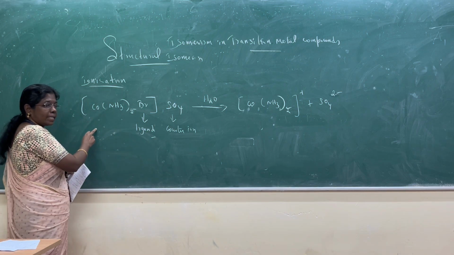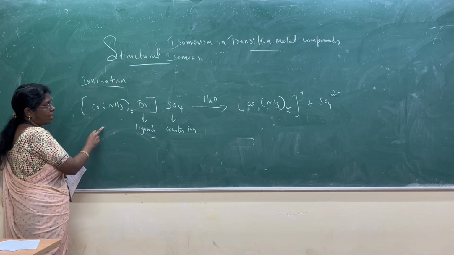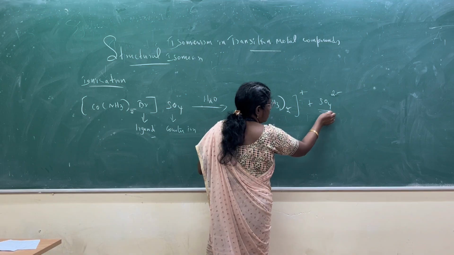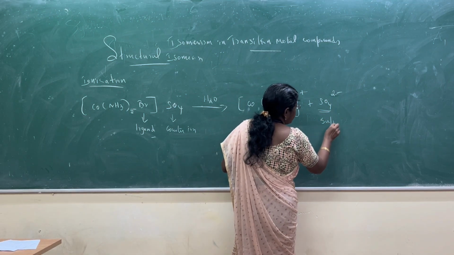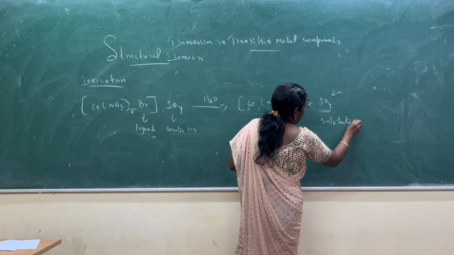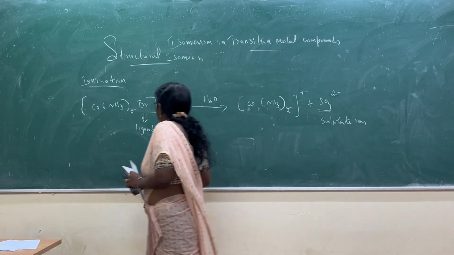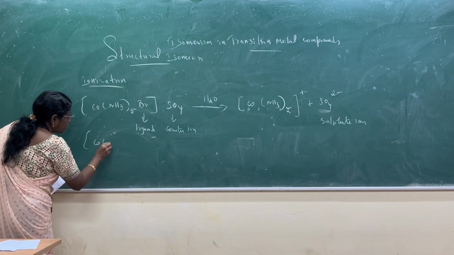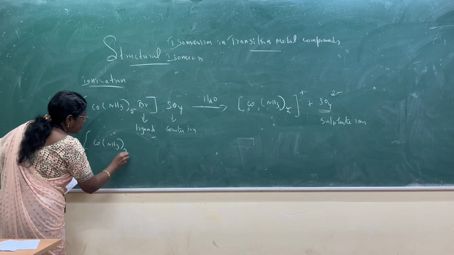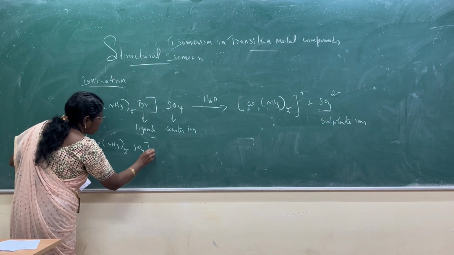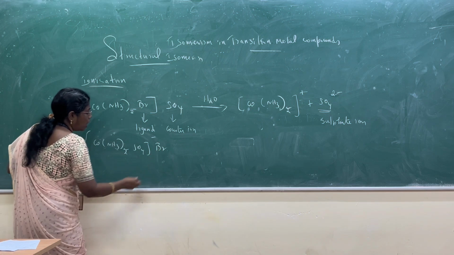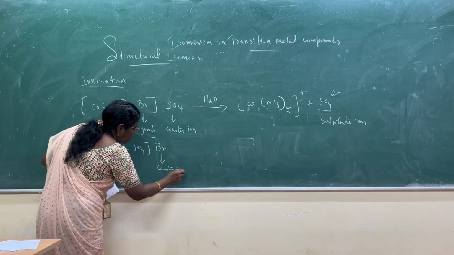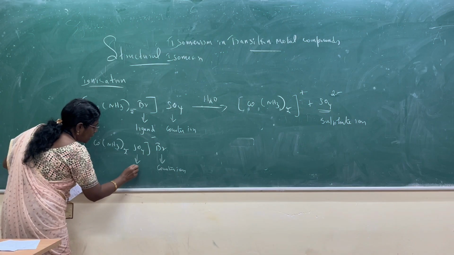This is one example of ionization isomerism. Dissolved in water, we get the sulfate ion. Now I interchange the counter ion and ligand. Now bromide is the counter ion and SO4 is the ligand.